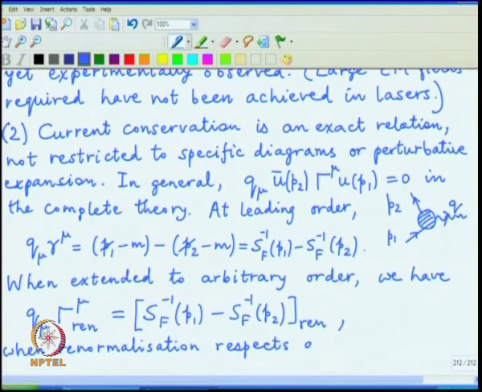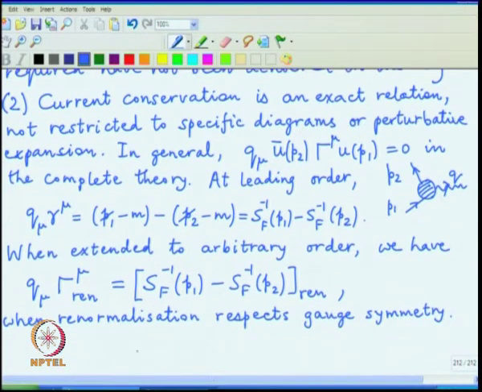But as I said, we do not want to destroy symmetry by renormalization, and so we will have a cutoff which will automatically ensure this particular relation.